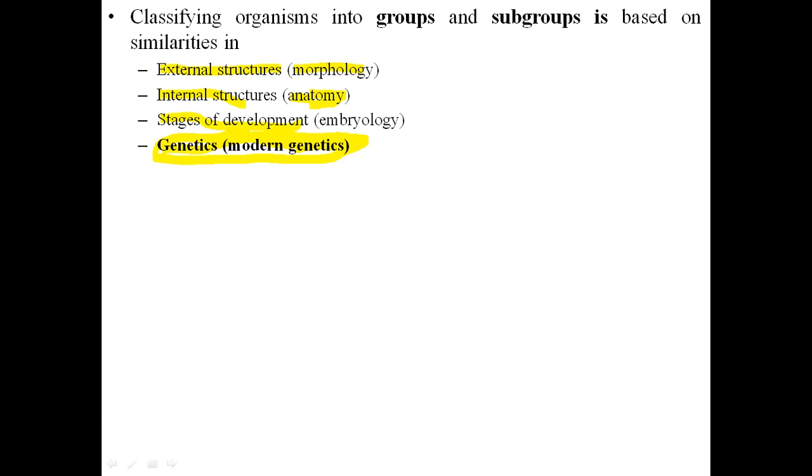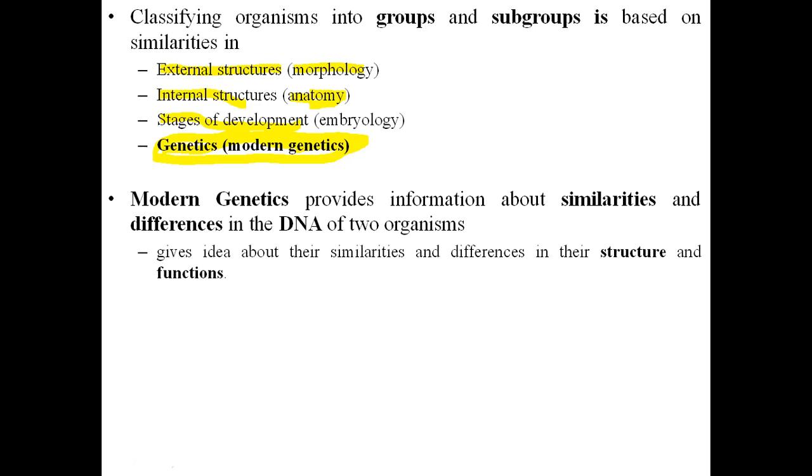Nucleic acid is inside the nucleus, and nucleic acid makes chromosomes. So chromosomes are made up of different types of nitrogenous bases. I will not go into detail here, but just to show that modern genetics provides information about similarities and differences in the DNA of two organisms, and it gives an idea about the similarities and differences in their structure.